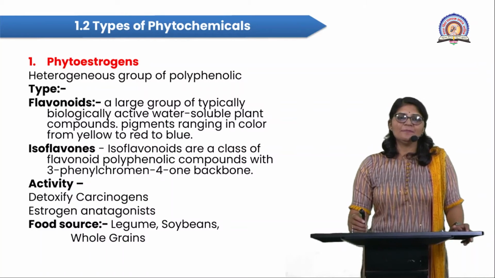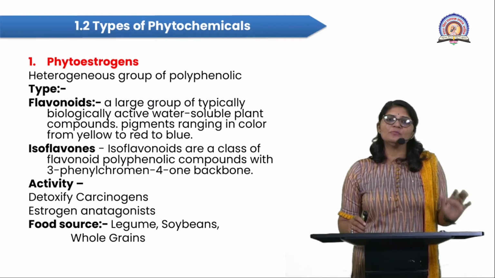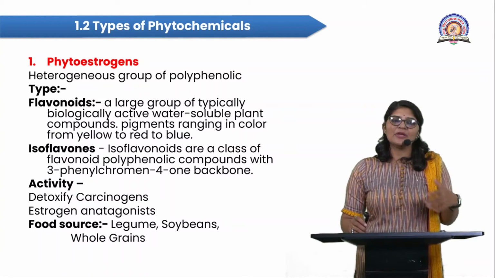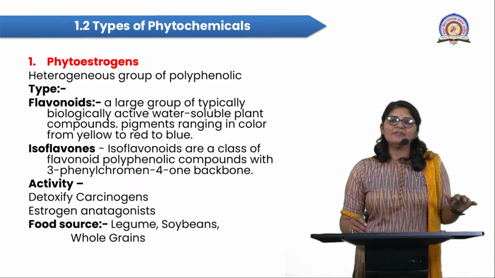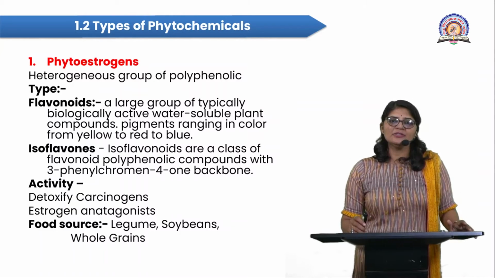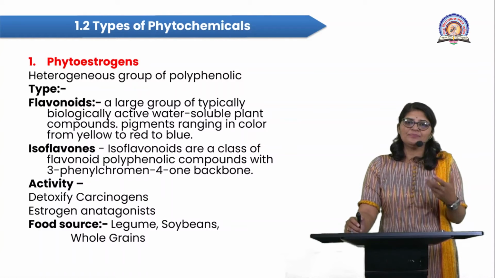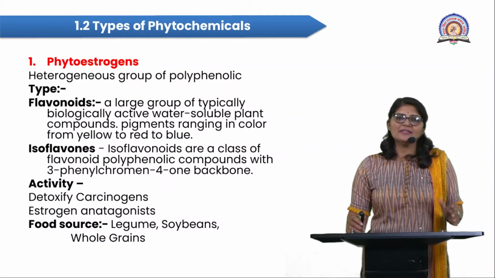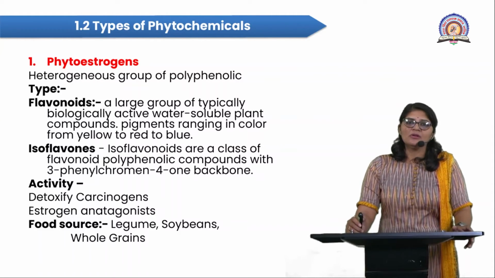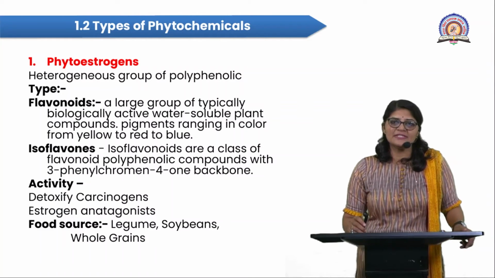So in a plant body, as well as when we consume these phytochemicals in our human body, they fulfill the human nutrient demand, and also enhance the resistance or antibodies or defense, boosting the immune system.